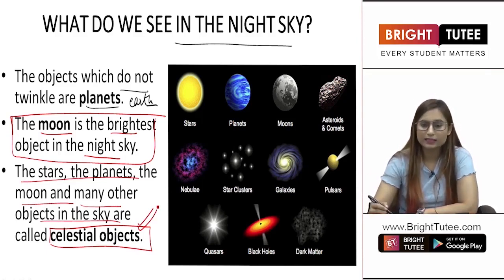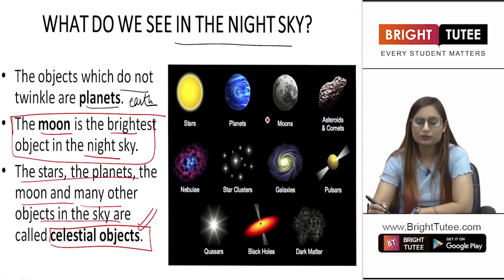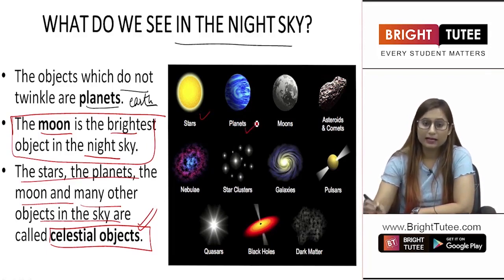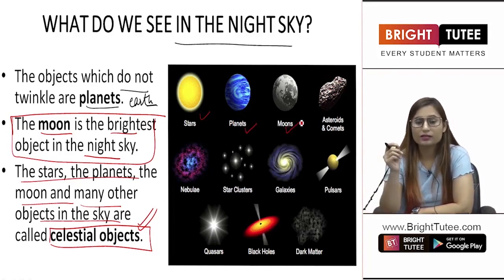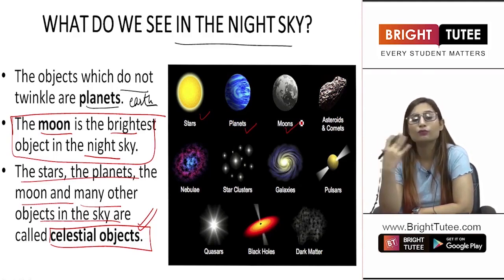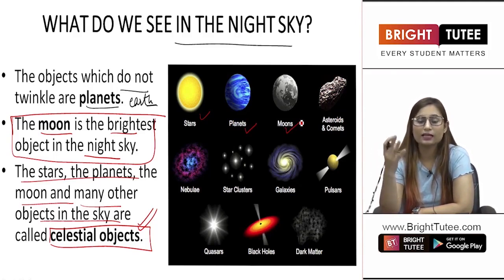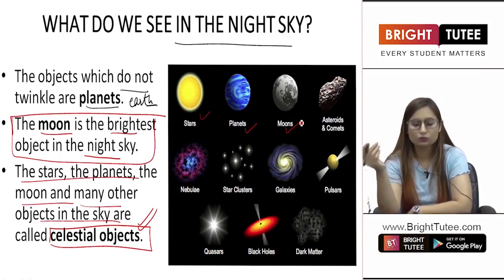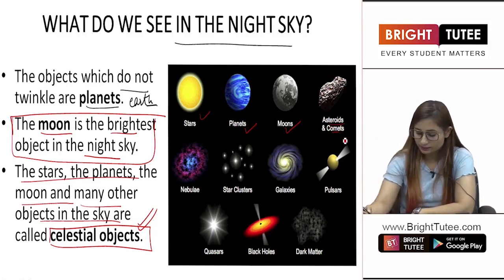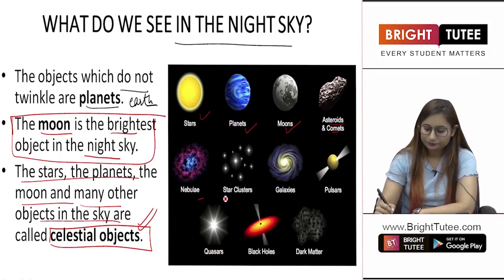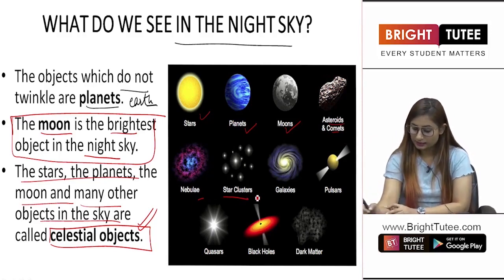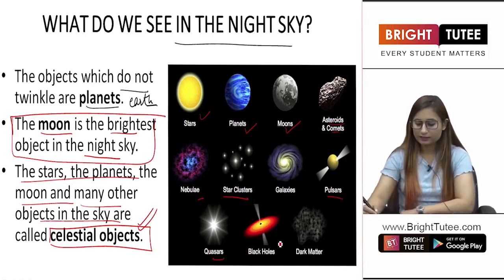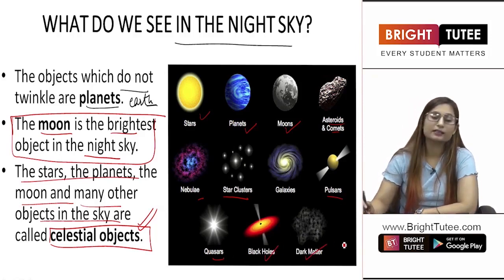What are these objects? Let us look at this picture and give some reference to you. Stars, planets, moons. Now what do you understand by moons? Students, each and every planet has its own number of moons. Our Earth has one, but other planets have several moons as well. Saturn has 16 moons. So we refer to them as moons. Then asteroids and comets, nebulae, star clusters, galaxies, pulsars, quasars, black holes and dark matter.